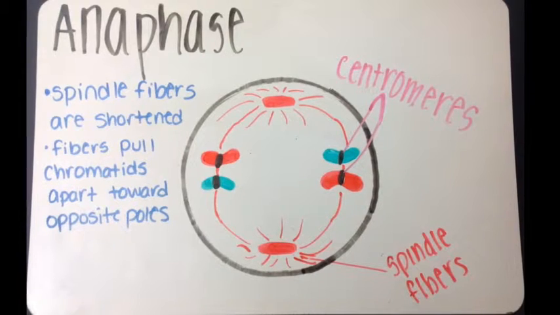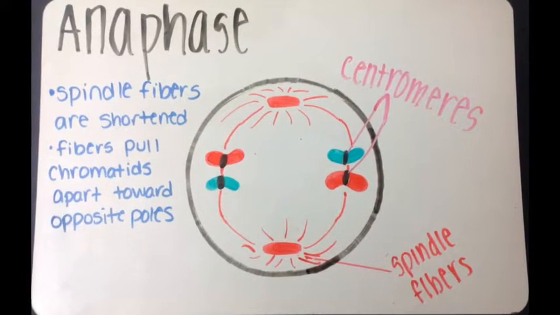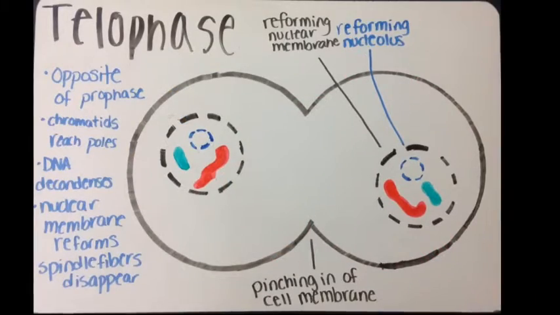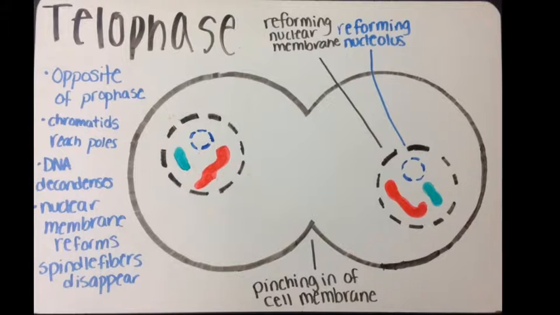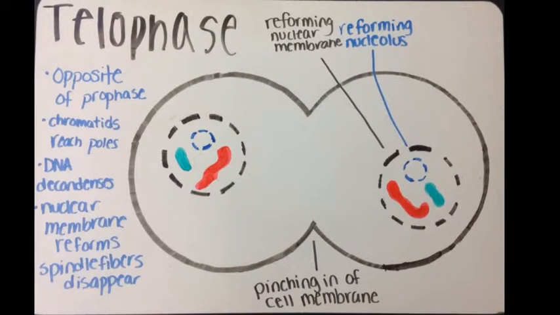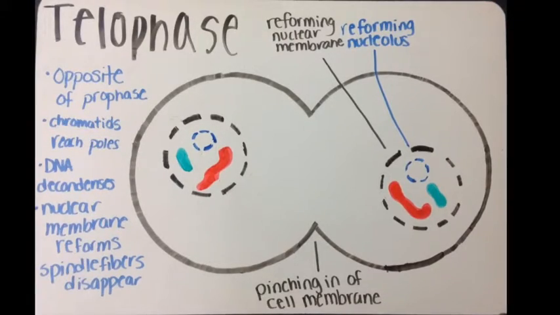Anaphase. During anaphase, spindle fibers are shortened and the spindle fibers pull chromatids apart towards the opposite poles. Telophase. During telophase, chromatids reach opposite poles, the DNA decondenses, the nuclear membrane reforms, and spindle fibers disappear. Telophase is the opposite of prophase.